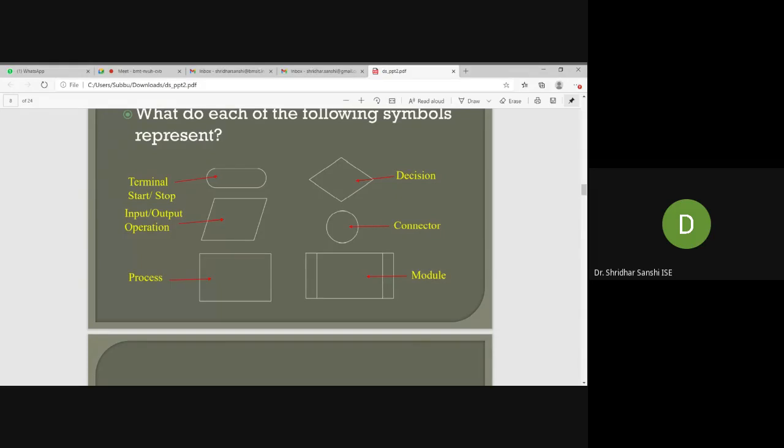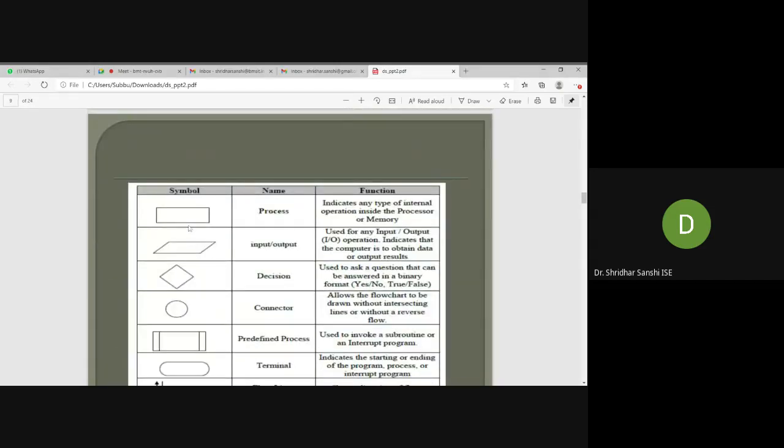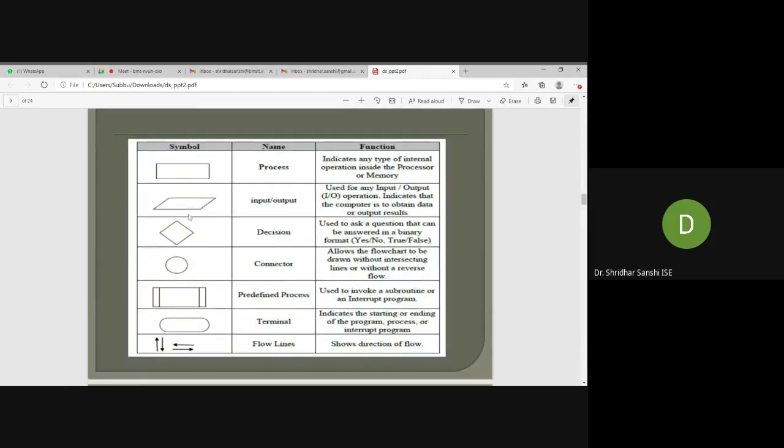For processing, this is a rectangle, this is process, this is the start terminal. Okay. This is a square. Okay, so what is this? This is a rectangle. Okay, so this is the symbol that is used for the process.